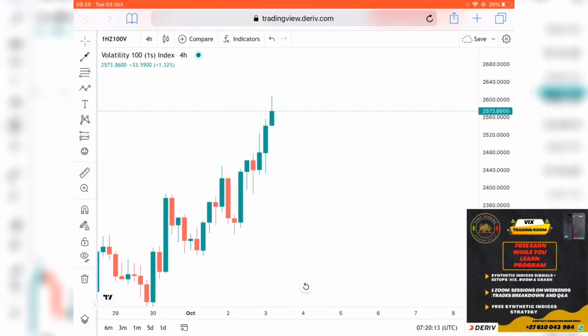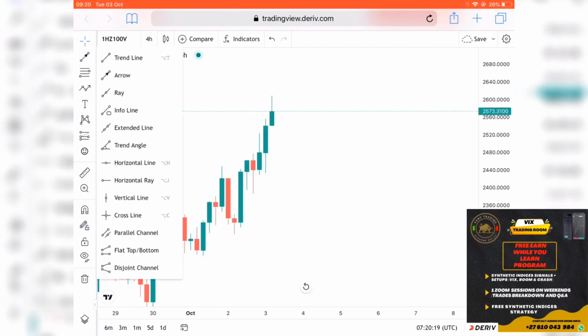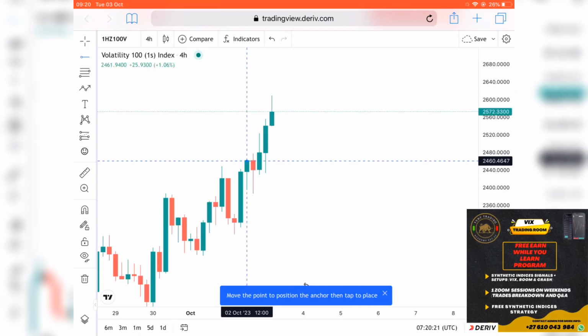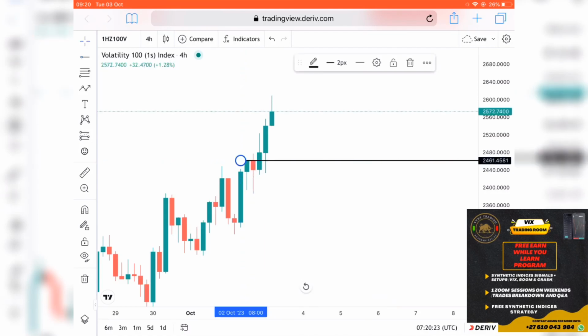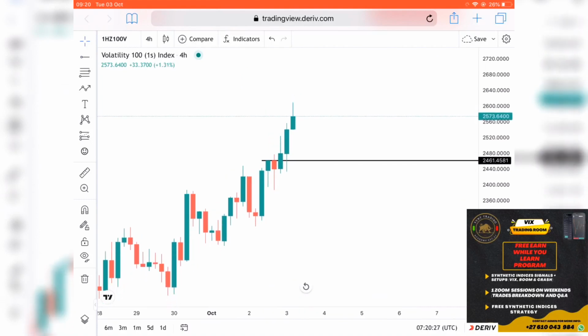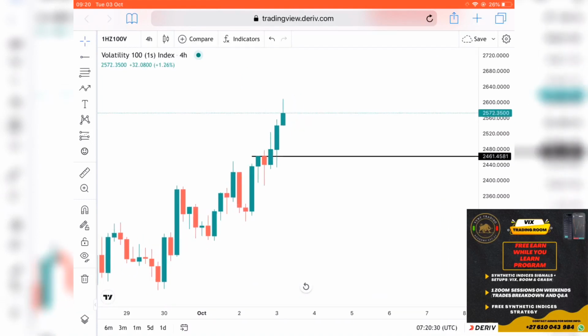So, in this market focus, we are looking at something different, especially for those that like synthetic indices. This is for you guys. We're going to be looking to take buys here. Let's see how the market's going to be moving, because the market is bullish. So what I'm going to be waiting for here is just looking for buys only.